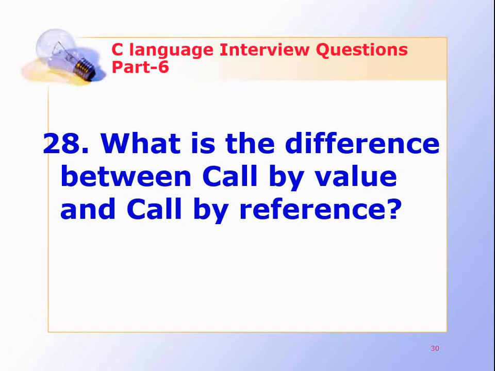What is the difference between call by value and call by reference? When using call by value, you are sending the value of a variable as a parameter to a function, whereas call by reference sends the address of the variable. Also, under call by value, the value in the parameter is not affected by whatever operation takes place. While in the case of call by reference, values can be affected by the process within the function.